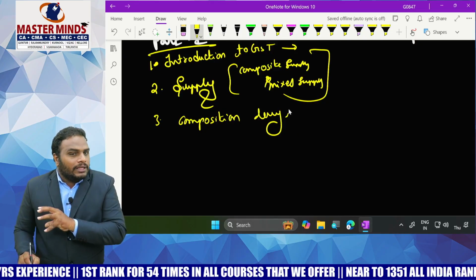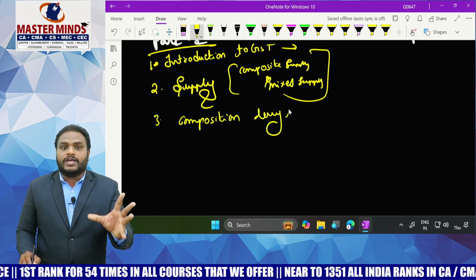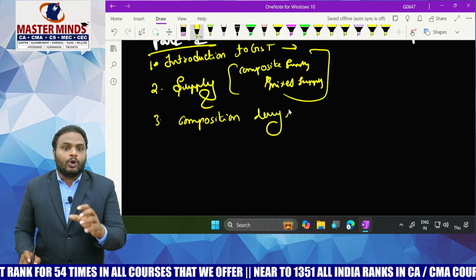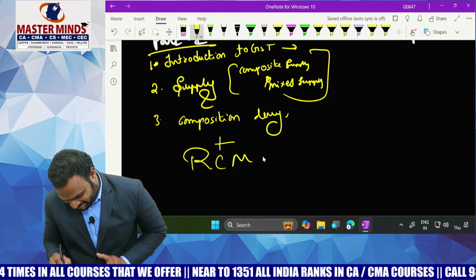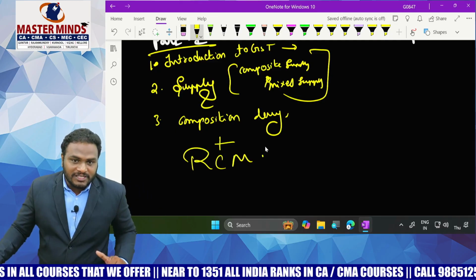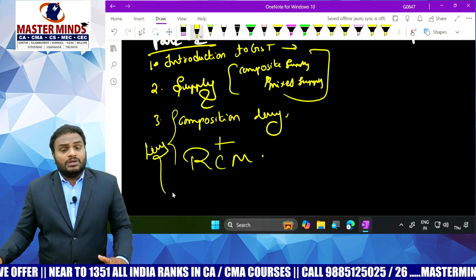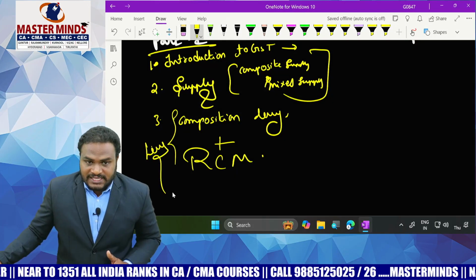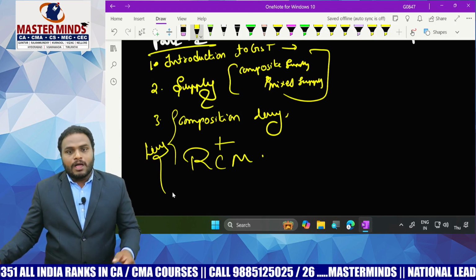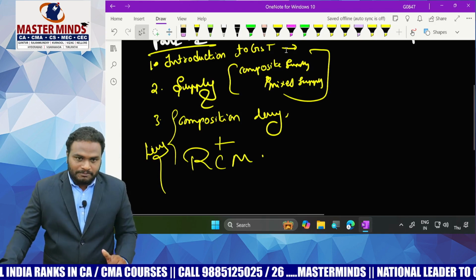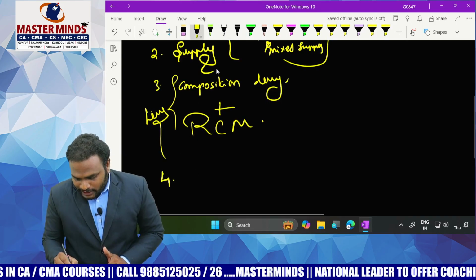Please read the entire theory regarding the composition levy. Thereafter, try to solve the problems in composition levy along with RCM. Now, this chapter is called Reverse Charge Mechanism. After completion of these two, directly come to the 4th chapter, Input Tax Credit.